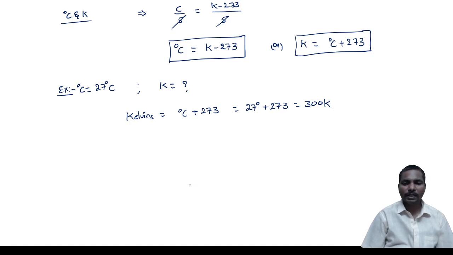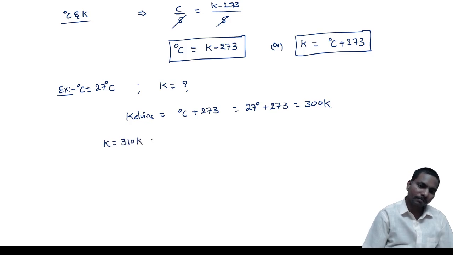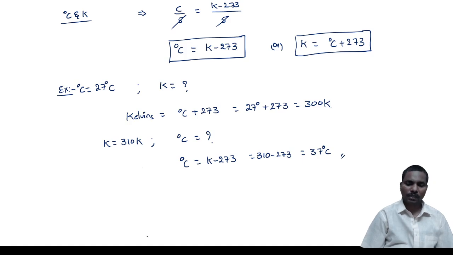So like that you can easily get the idea. Okay. So if they have given Kelvin is equal to 310 Kelvin, asking degree Celsius is dash, then how to get from this? Degree Celsius is equal to K minus 273, that is 310 minus 273, that is 37 degrees Celsius.